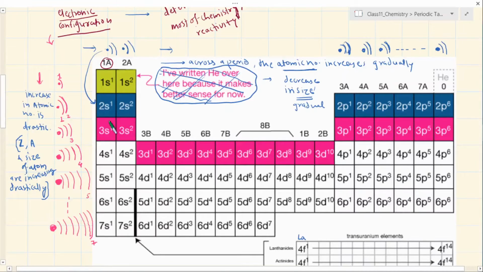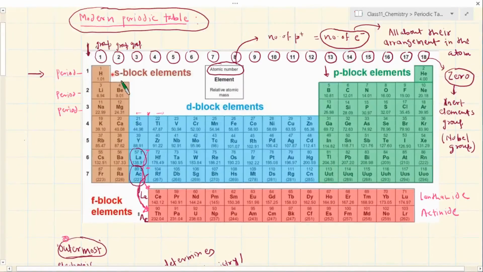That's why when you go down a group, the tendency to accept the electron decreases. That's why the metals, even if you consider the first group of metals, lithium, sodium, potassium, you know that compared to lithium, sodium can release the electron easily. Compared to sodium, potassium can release the electron easily, right? Because the tendency is less. So definitely when you say that the electron can be released, that means it cannot take in electron easily. The opposite process is like taking an electron in. That's what we are discussing for electron affinity. If it cannot take in electron, then electron affinity is